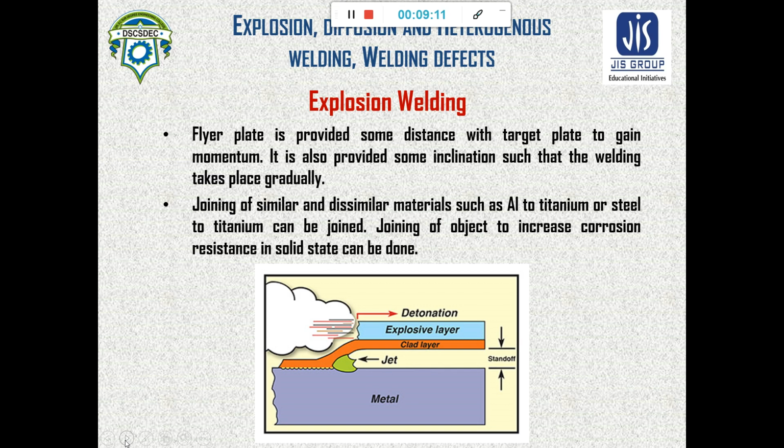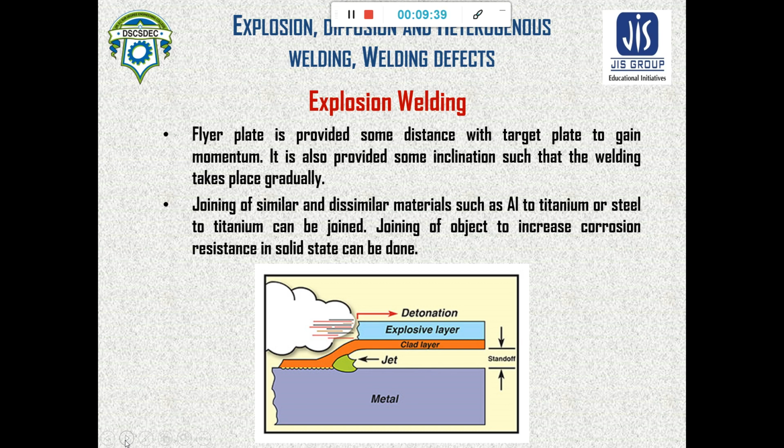But if melting occurs, then the bonding will be done at the molecular level. So the joining strength will be very large, and it is very hard to remove or disassemble the material easily.